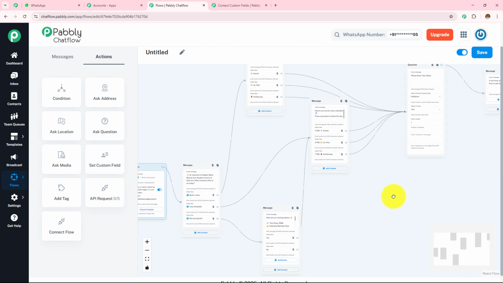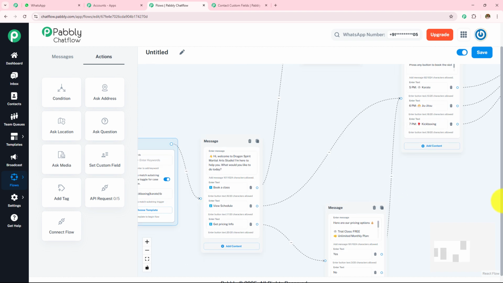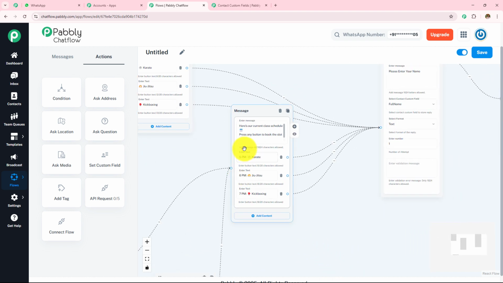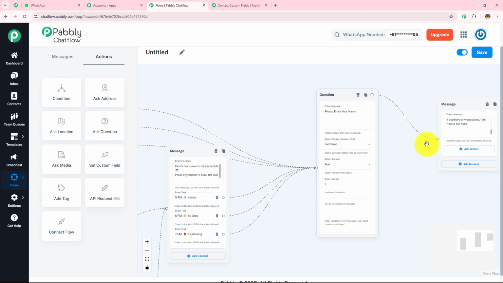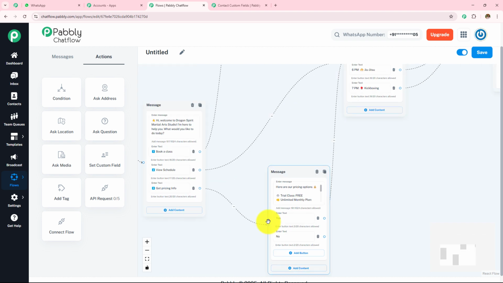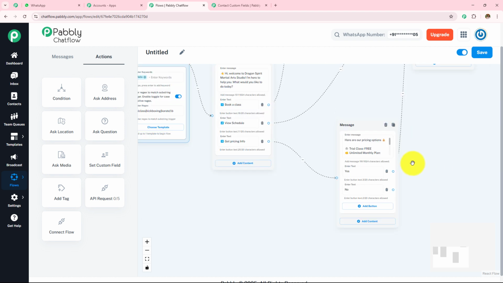Then I have created the buttons and the messages for the next button, which was view schedule. Here I have provided my schedule, and if they want to book the class, they are going to click on any of the buttons and then I'm going to ask them a question and then send the thank you message. And if they ask for the pricing info, I am going to send the complete information of pricing.